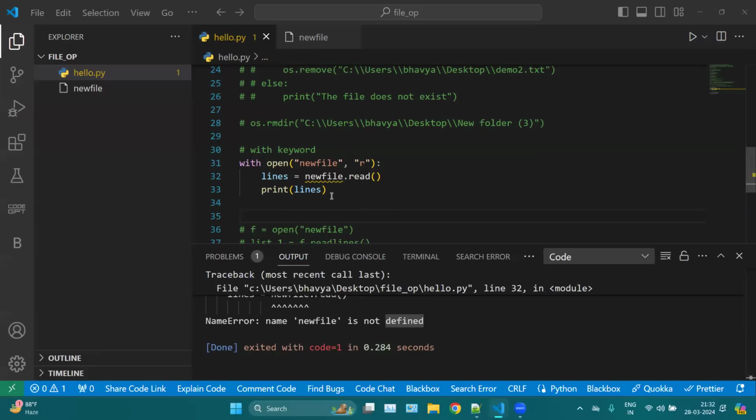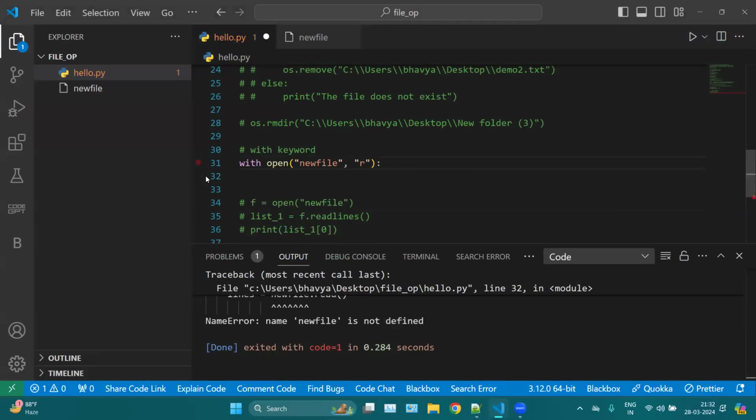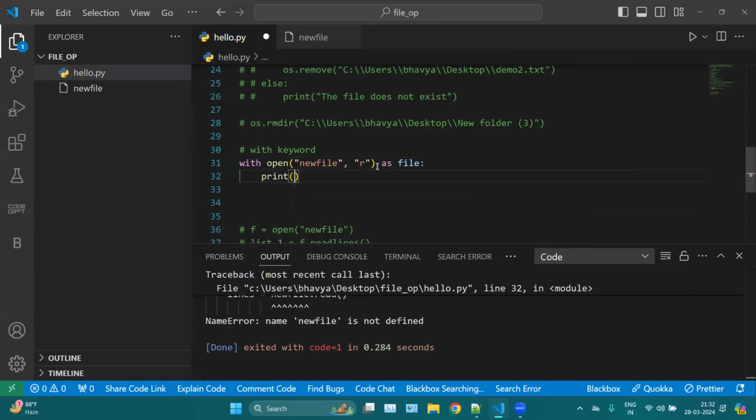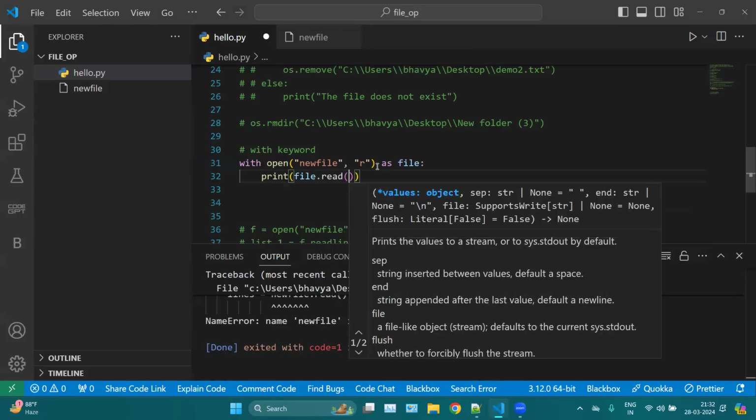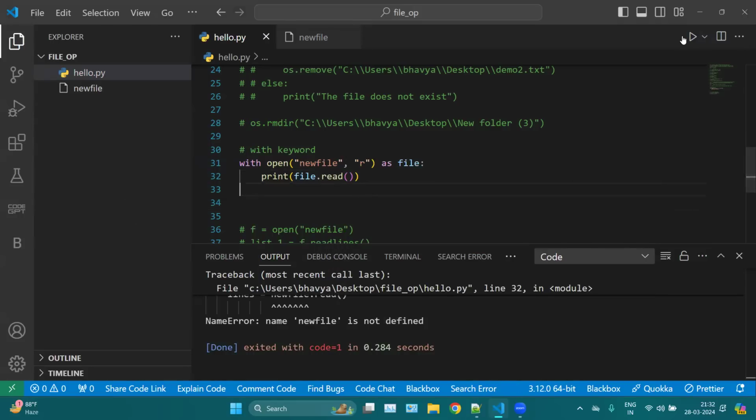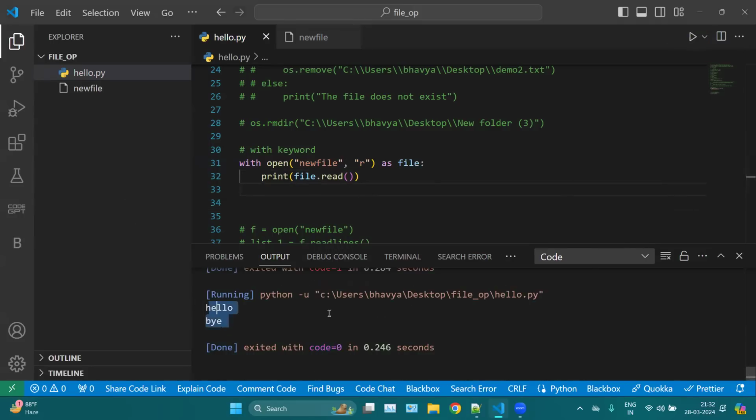What we can do is you don't need to create another variable. We can mention here, let's say, if file, and then we can simply print file dot read and whatever we want to read here. Okay, so here we can have hello or bye. So basically, with this keyword, it is not necessary to close your file. Whenever you are using the with keyword, it is like automating a process. It is opening your file, reading your content, or performing your operation, and then closing your file automatically.